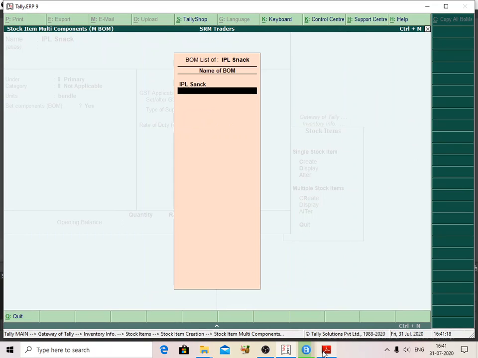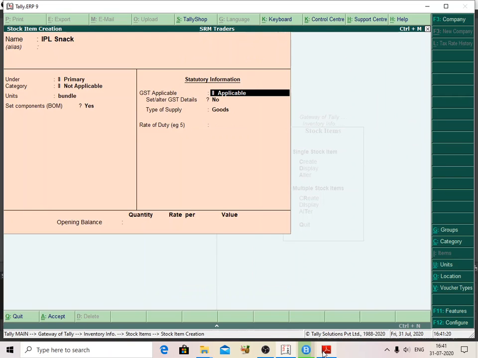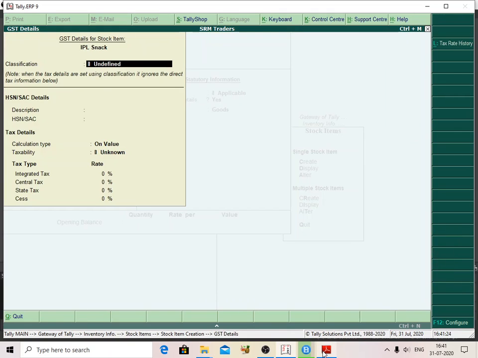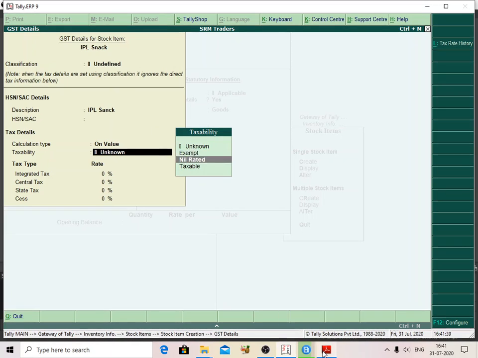Like I created Bonanza, GST is applicable, yes, and here I am giving the description, IPL Bonanza, IPL snack. Here, on value, it is taxable. The tax rate is 18%. Yes.